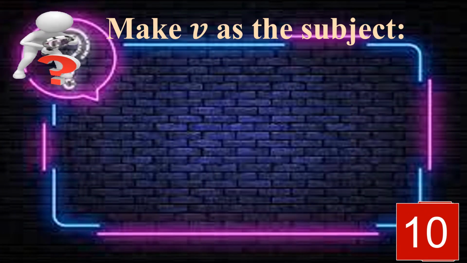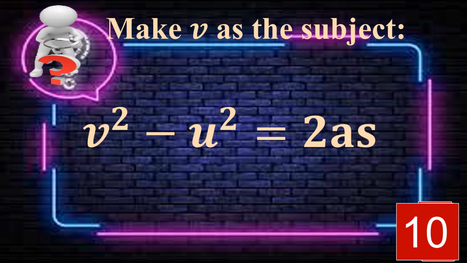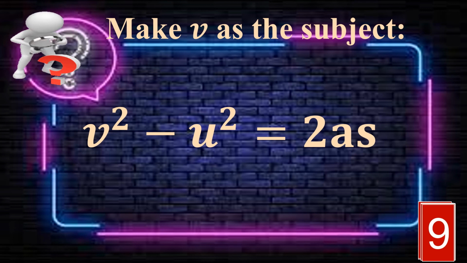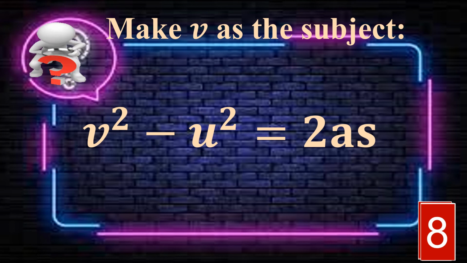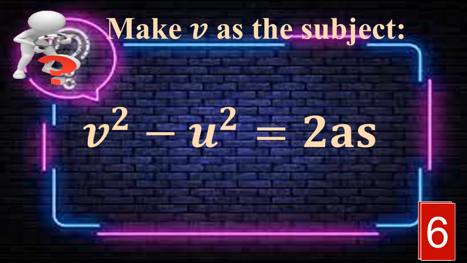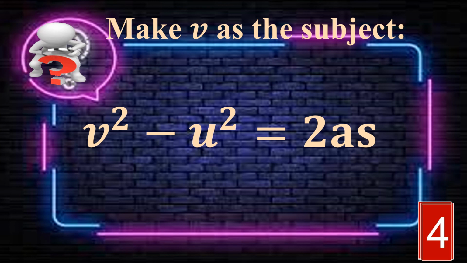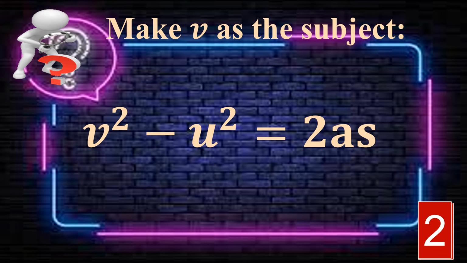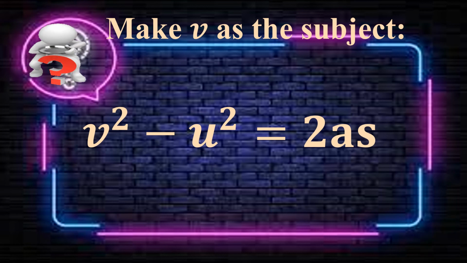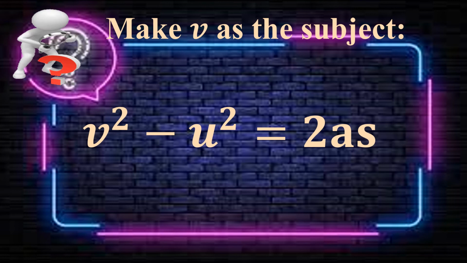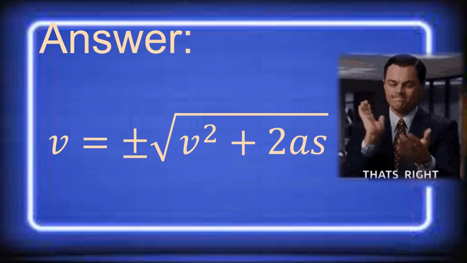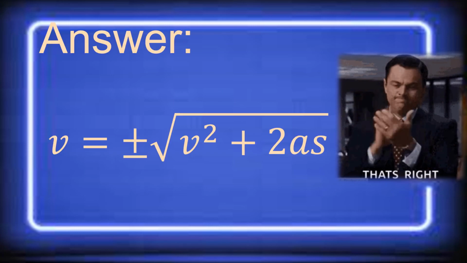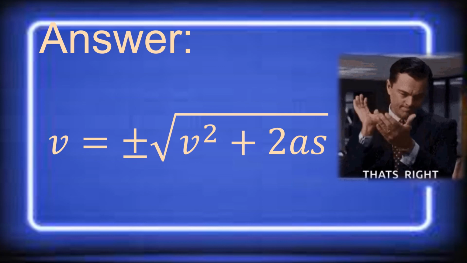Now let us have another one. Make V the subject. V squared minus U squared is equal to 2AS in 10 seconds. That's right. The answer is V is equal to plus and minus the square root of U squared plus 2AS.